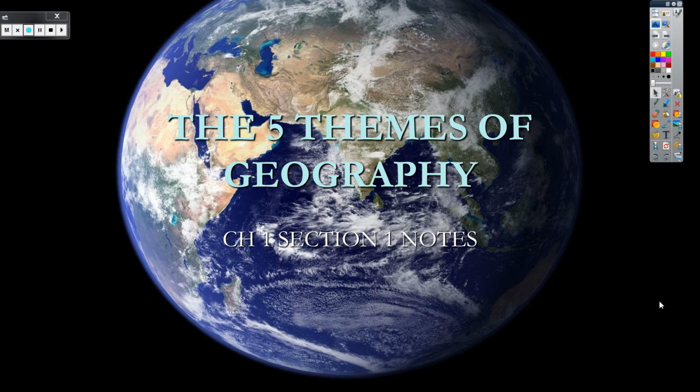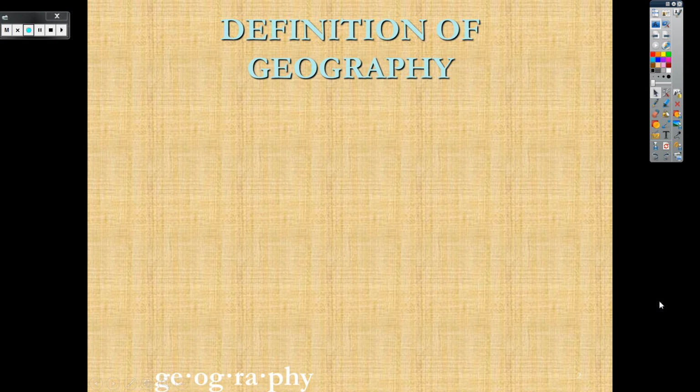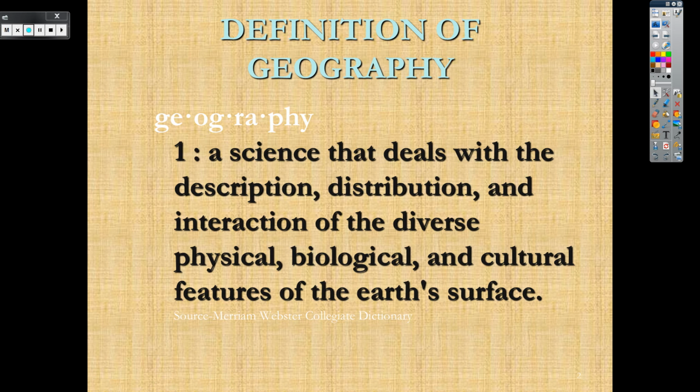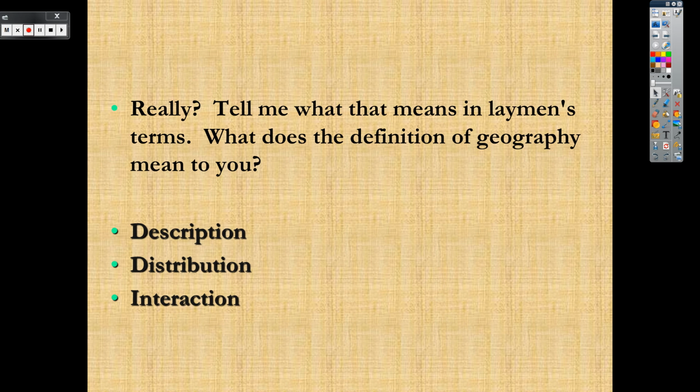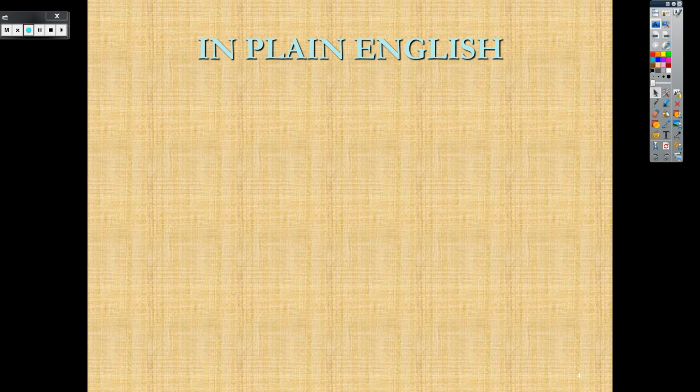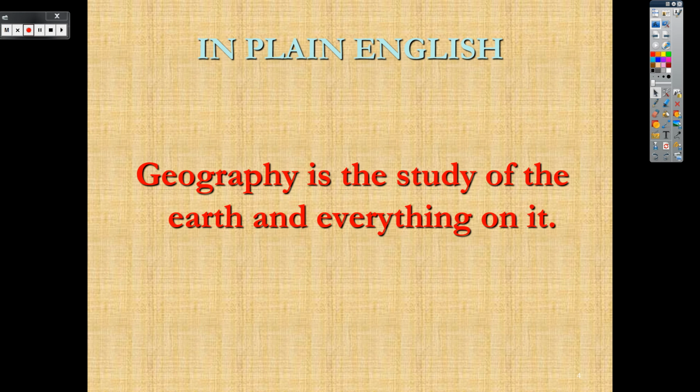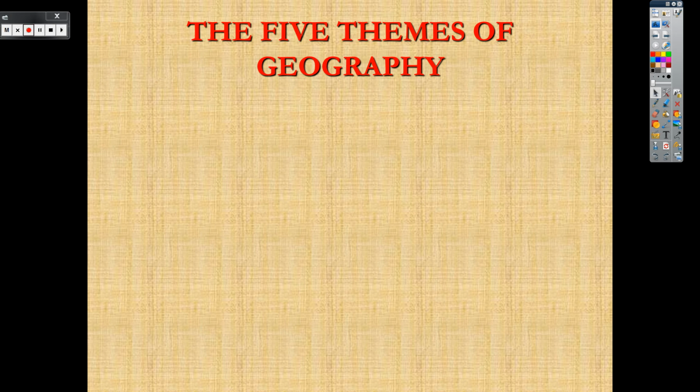So first of all, what is geography? Quite simply, if you look at this definition, it's a science that deals with the description, distribution, and interaction of diverse, physical, and so on. What that really means is description, distribution, interaction. What that also is, is just the study of the earth and everything on it. That's what we're going to take a look at.